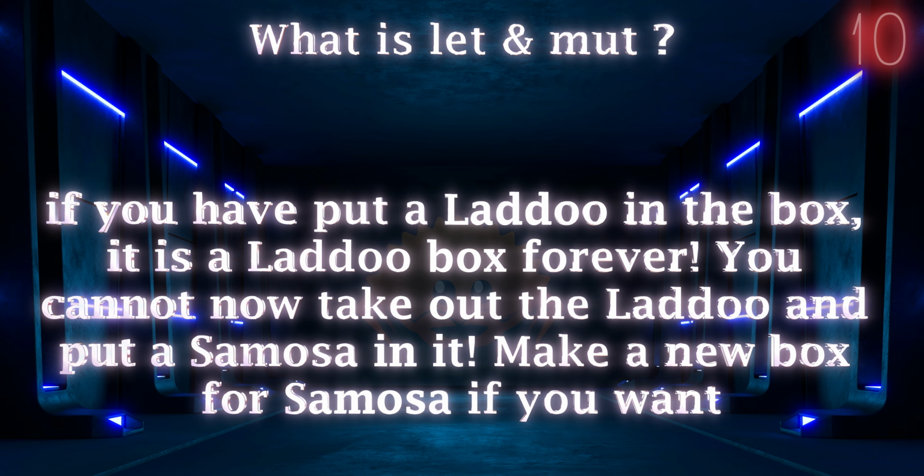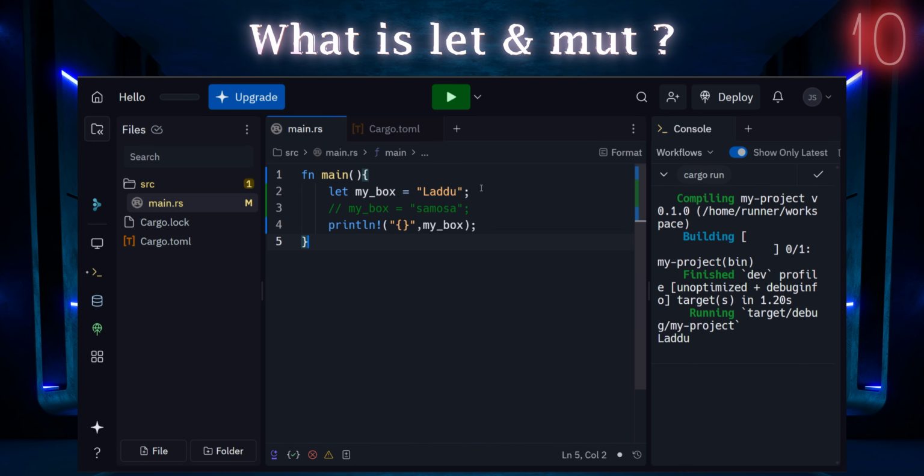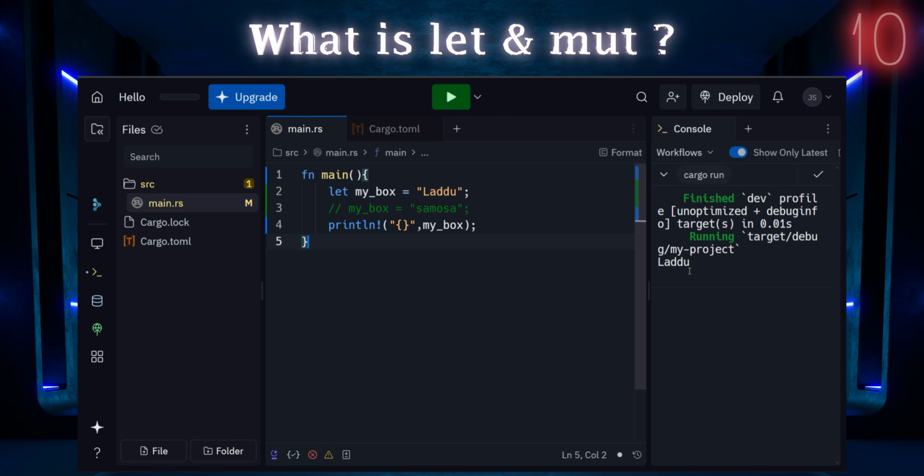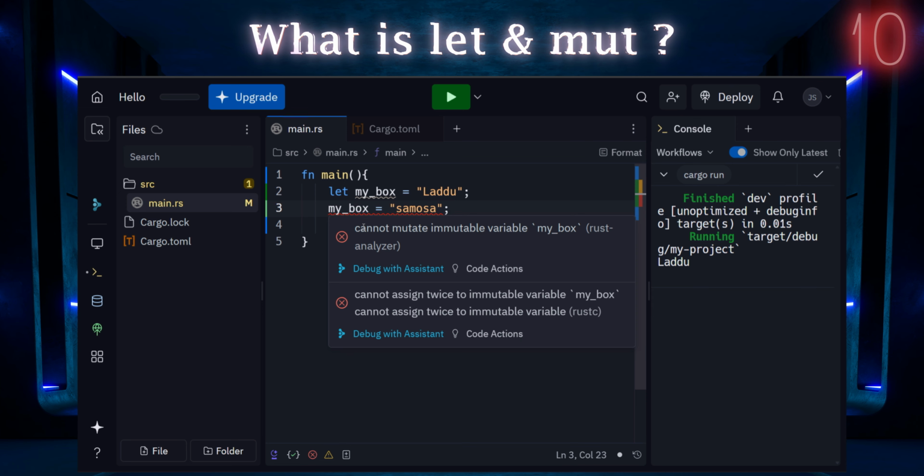So in the same way, if we write in Rust, let my_box = laddu, and we are trying to put a samosa inside that, we are saying my_box = samosa, meaning we are trying to change the value of my_box, right? In this case, Rust will give us an error that this cannot be changed, this is locked.